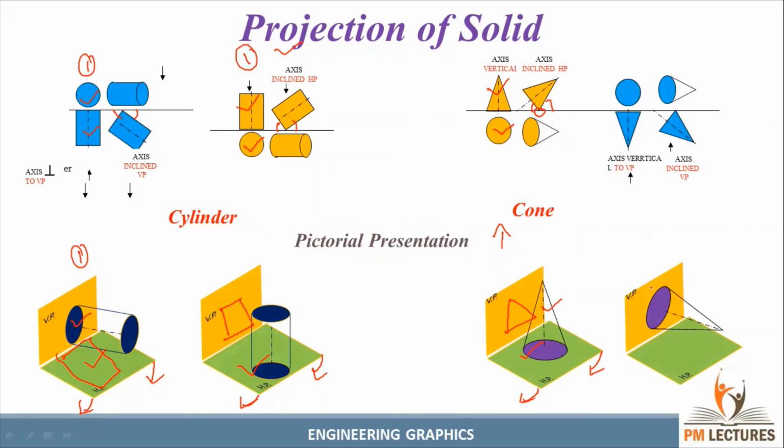Next we can show here the axis is perpendicular to VP and parallel to HP. For this condition, the true shape will be in the front view and the triangle will be in the top view, guys. Sorry, this will be a triangle. The triangle will be in the top view. It will be represented here. And we can see here, according to the question, the axis inclined or base inclined or face inclined or one of the base points lying on VP.